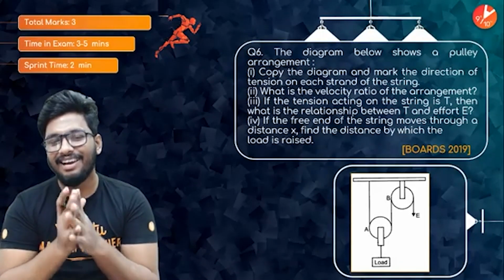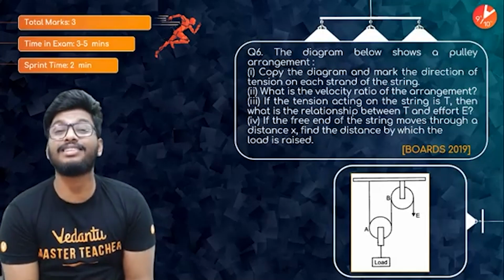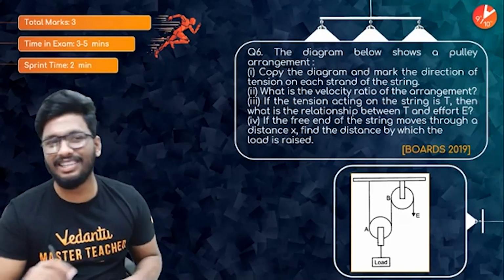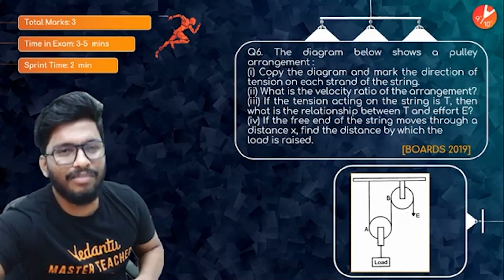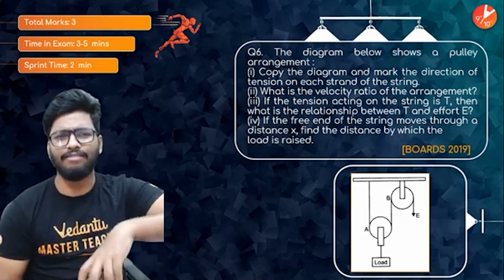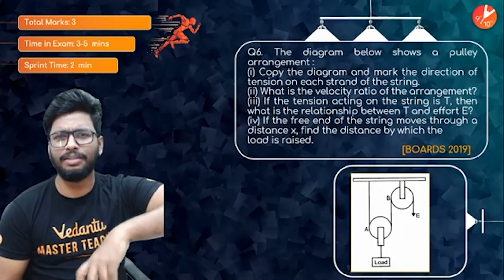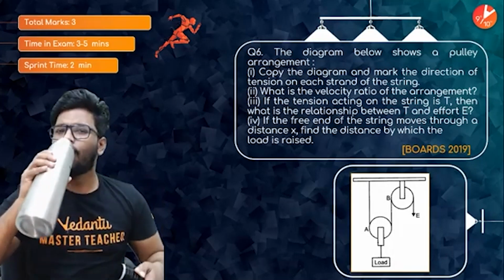The sixth question, a 3-mark question taken from the 2019 board exam. Very, very recent. Your seniors would know about it. In the exam you can take up to 3 to 5 minutes, but in Sprint X we're going to do it in 2 minutes. So go ahead and read the question, people. In the meantime, let me just drink some water. Let's go.